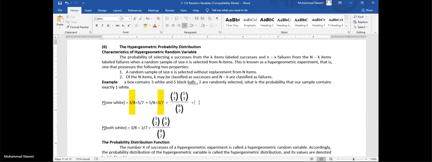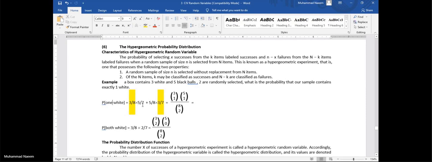Now once again go through this example only. When we need to find the probability for one white, this means this one white may be the first one or it may be the second one. So we have two possible cases. When it is the first one, the probability is 3 by 8. Second will be black. The probability is 5 by 7.